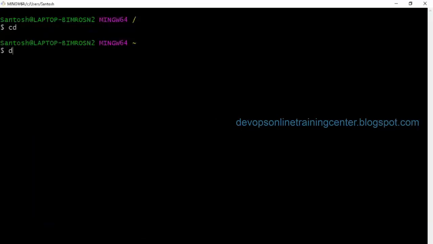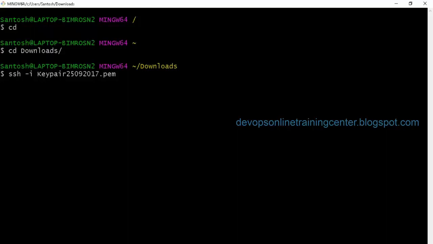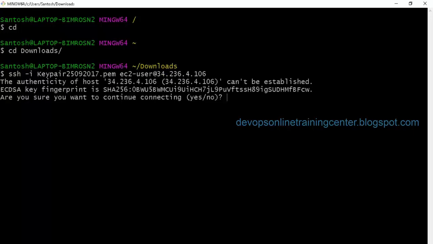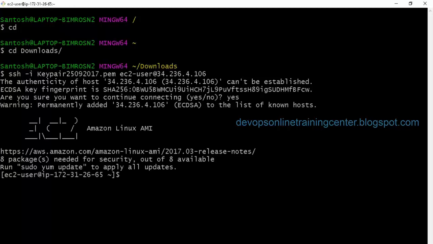Okay, so the key is in my downloads directory. Now I'll go to ssh -i, the key pair name of the key, and here it is ec2-user at the rate and the IP address. Yes, so I'm inside the Amazon instance. Now if I log in with sudo su -, I'm logged in as root, right?